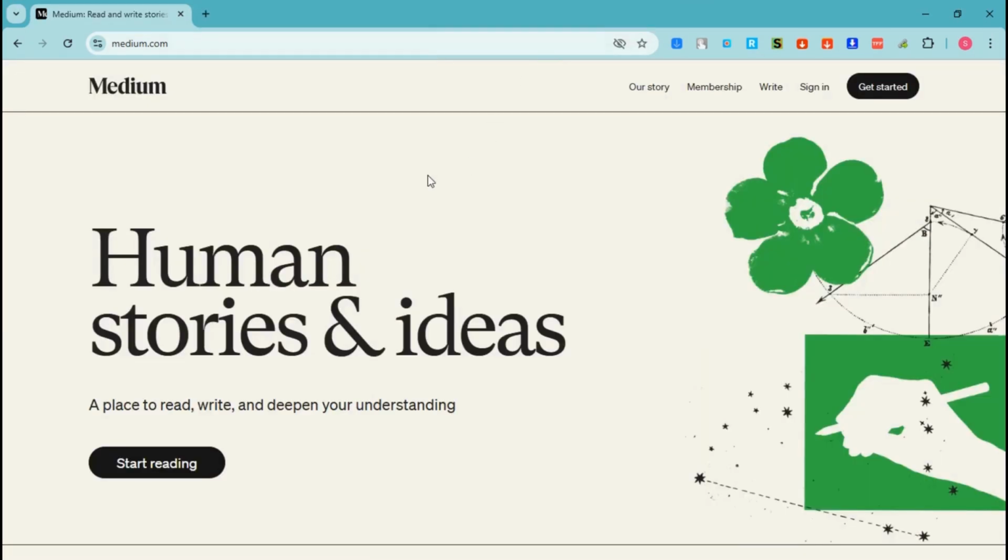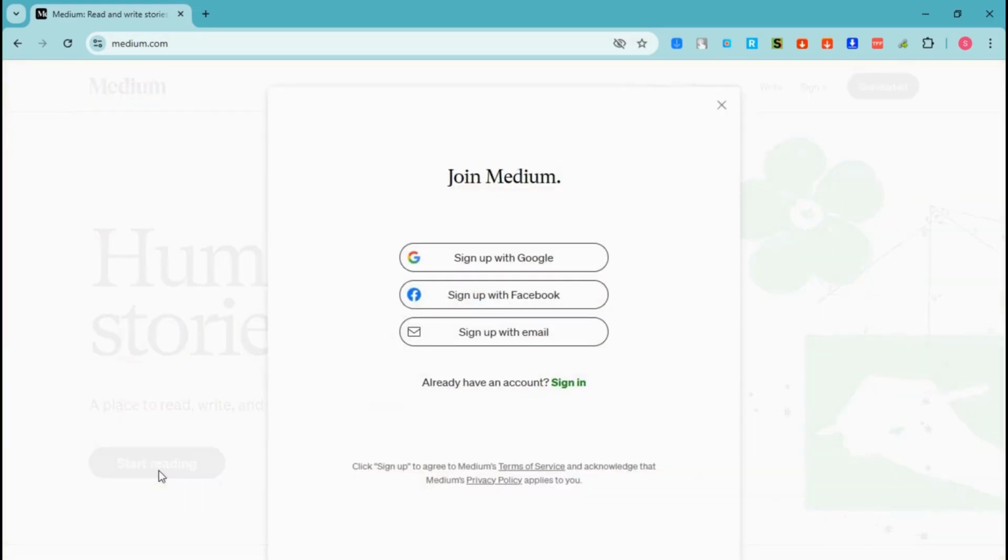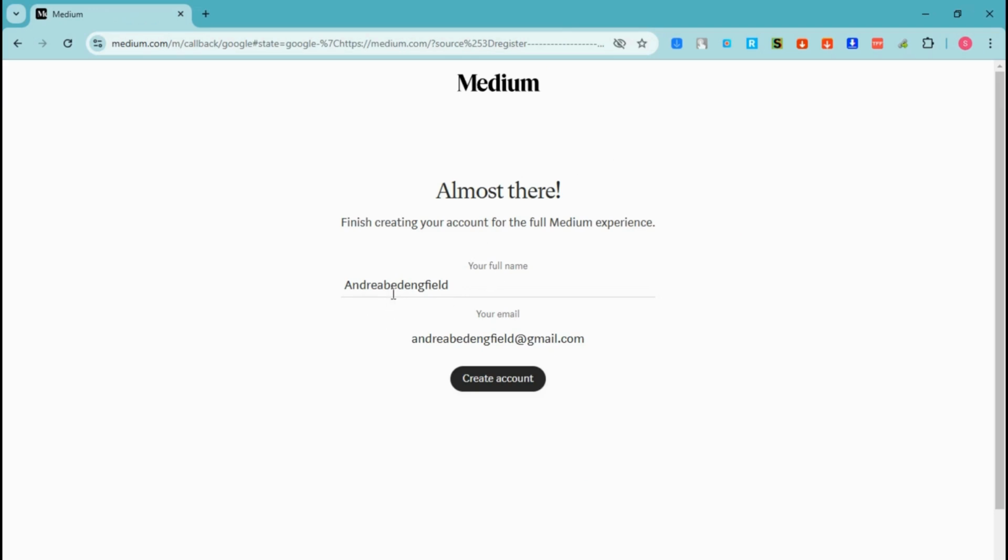Well, Medium is an online publishing platform that allows writers of all levels to share their stories, articles, and ideas with a large audience. Medium has grown into a community-driven platform where individuals can write on a variety of topics such as personal development, technology, culture, and more.